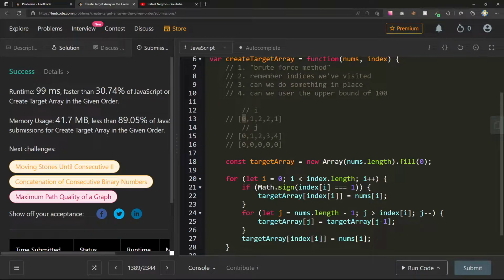Math.sign will return a 1 or a -1 depending on the sign of the number. So kind of like a cool JavaScript method to use there on the Math object. So first time I use it, it'll be 0.